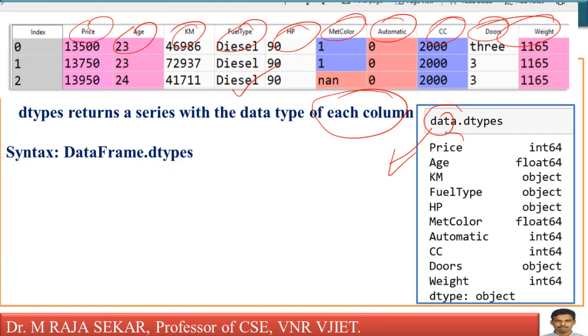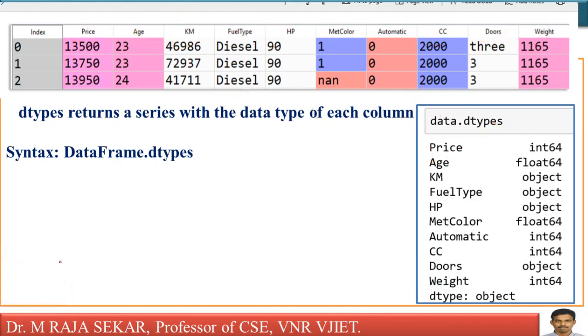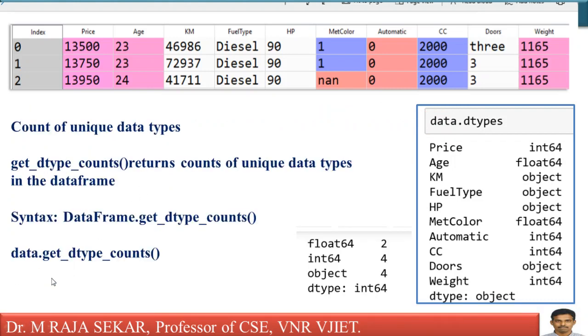My data frame name is data. Dtypes means, just see, price is my first column name, int64. Age is float64. In that manner, it will give the data types of all the columns. What is the syntax? Data frame dot dtypes. In this context, data is the data frame name. Dot dtypes will give the data type of all the columns in our data frame. Anyway, we already discussed dtypes.